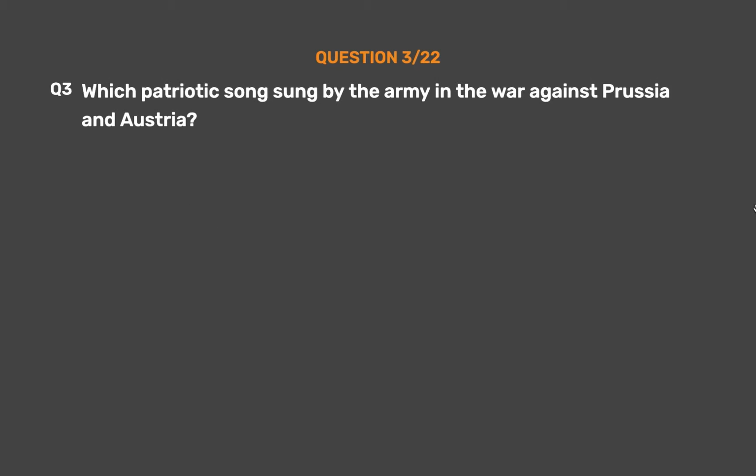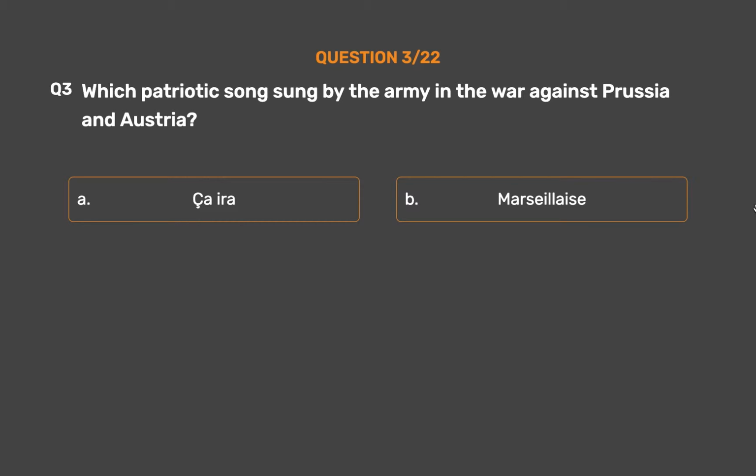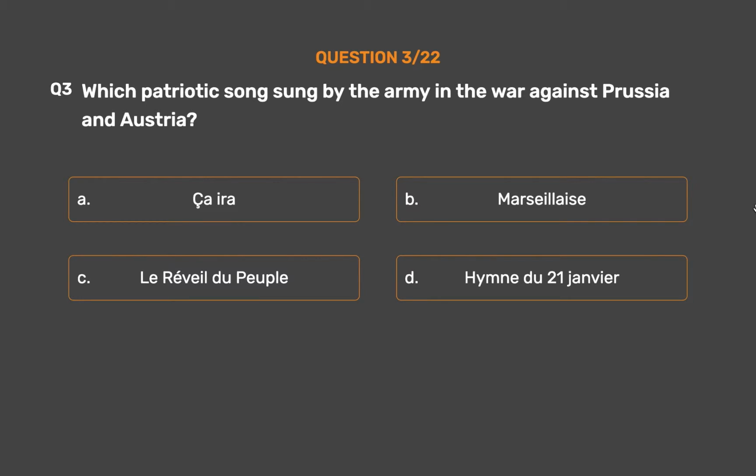Question number 3. Which patriotic song was sung by the army in the war against Prussia and Austria? Option A. Sire. Option B. Marseillaise. Option C. Les Rêves du Peuple. Option D. Hymne du 21 Janvier.